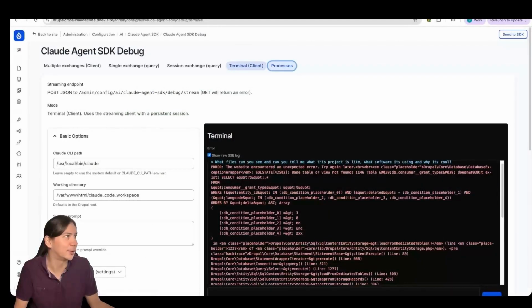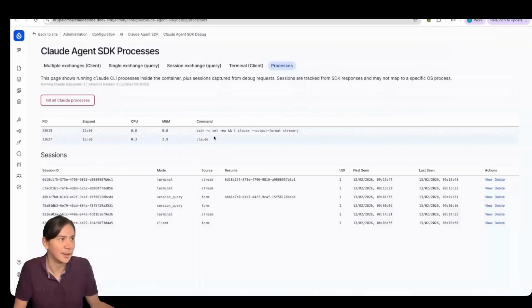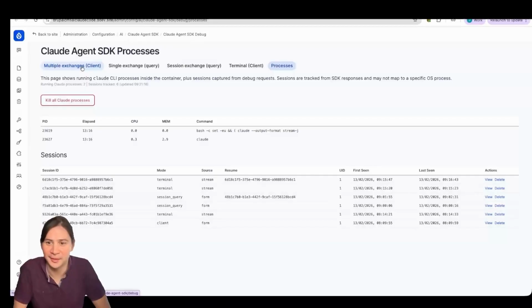So we can see, if I go into processes, the processes in real time that are happening now, how much CPU and memory they're using. We can kill those. I probably should make it so you can kill each individual one, and that they close after a period of time or something. So there's a lot of stuff that we need to do here. Like I said, we can go through and see the sessions and delete them. There's going to be loads of permissions stuff related there. So this is where I think things might be going.